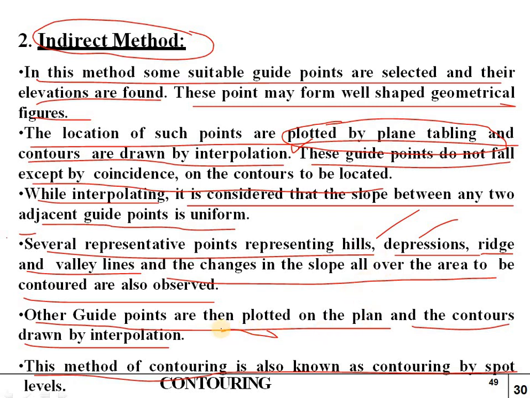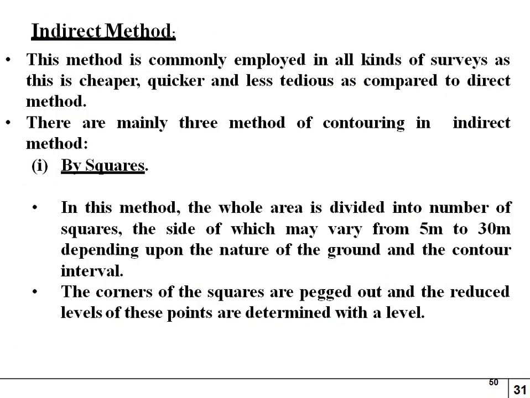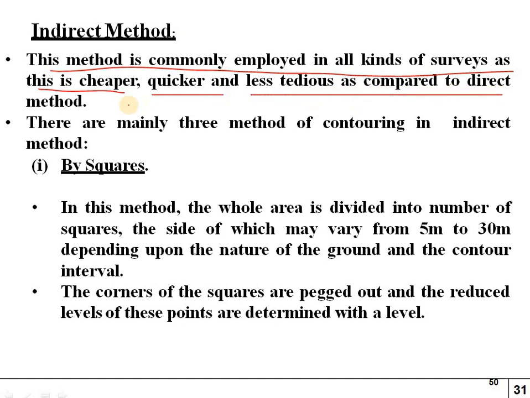Okay, the other guide points are then plotted on the plan and drawn by interpolation. So these are also called spot levels. Okay, so this will be done in the indirect method. This method is commonly employed in all kinds of surveys, as this is cheaper, quicker and less tedious as compared to the direct method. So this method we can do very fast and very cheaply.